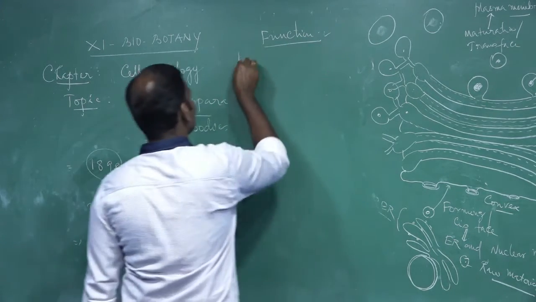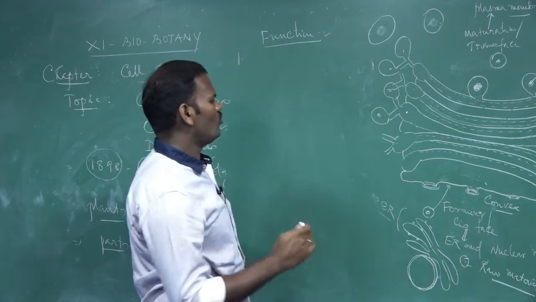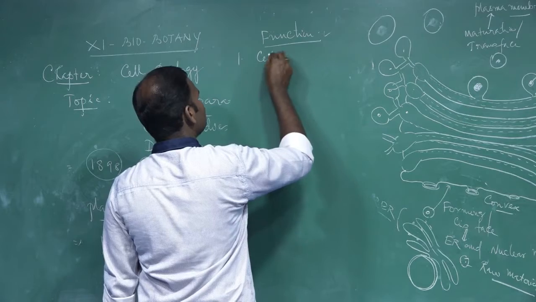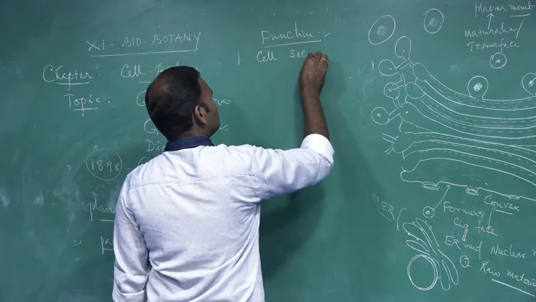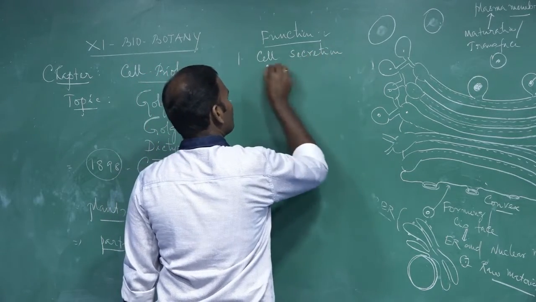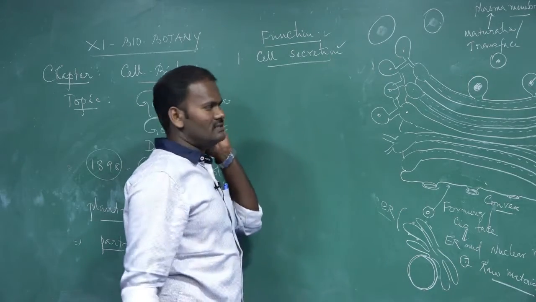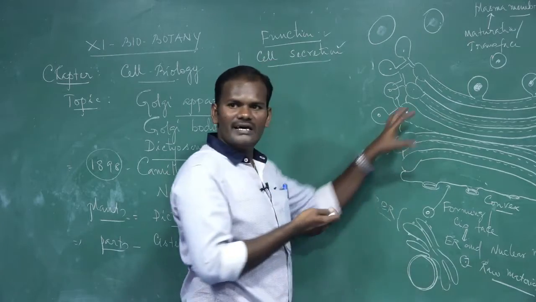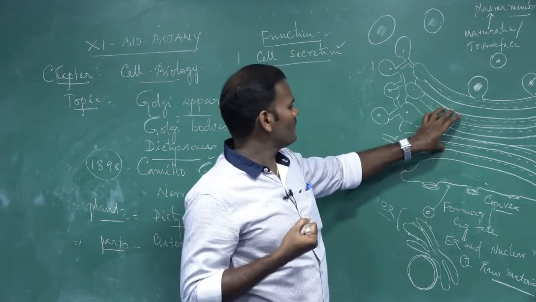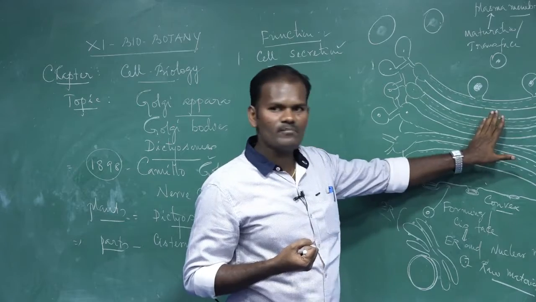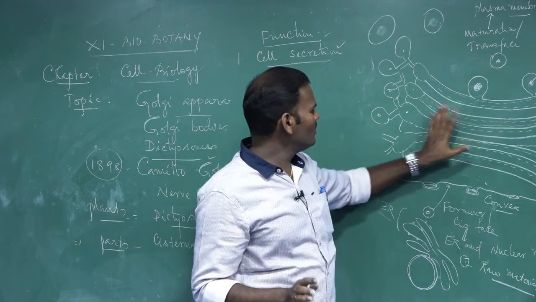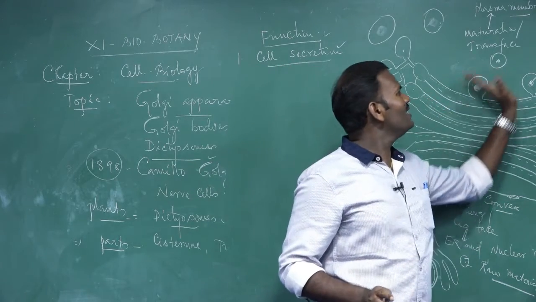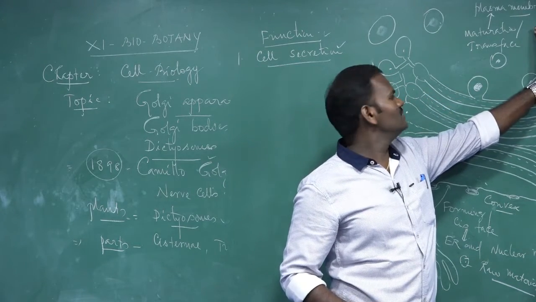Functions. One of the major or foremost functions of this Golgi body is called cell secretion. You know what is called cell secretion? Just now I pointed out, it is a major center for receiving, finishing and packing, and finally they are released outside the cells or within the cells.